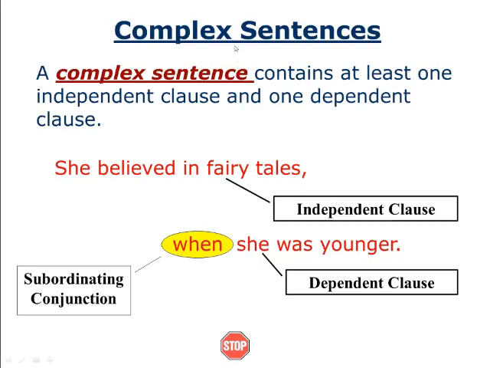So what is a complex sentence? Always remember, a complex sentence has one independent clause and one dependent clause. One independent and one dependent. Here, "when" is known as a subordinating conjunction. It is the word "when". It is just connecting these two sentences here. This is known as a subordinating conjunction.